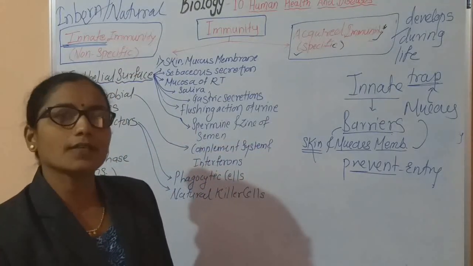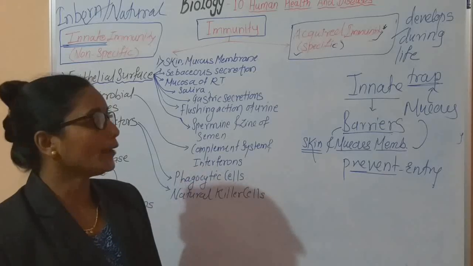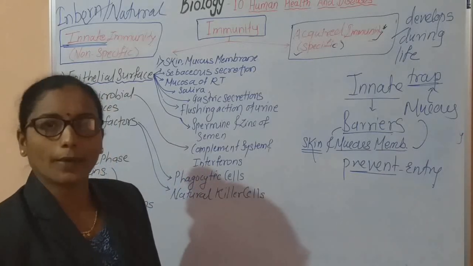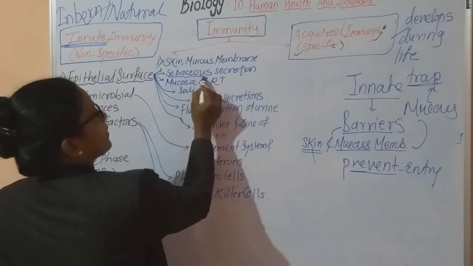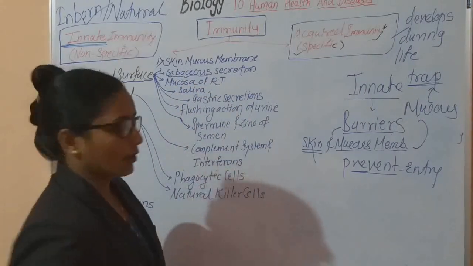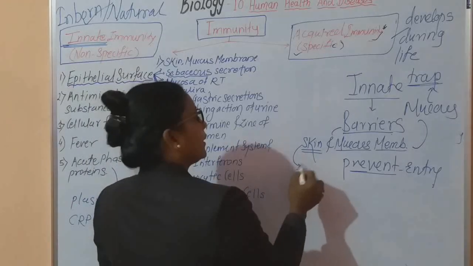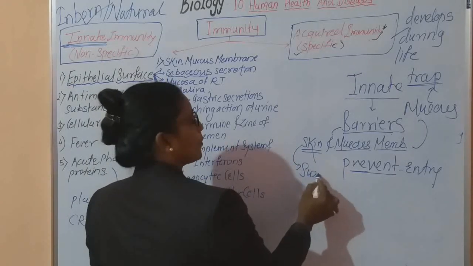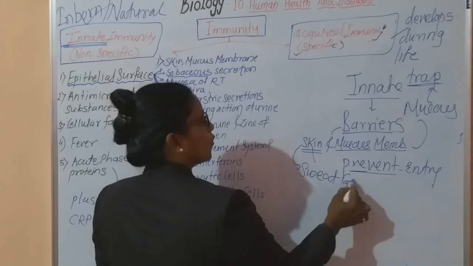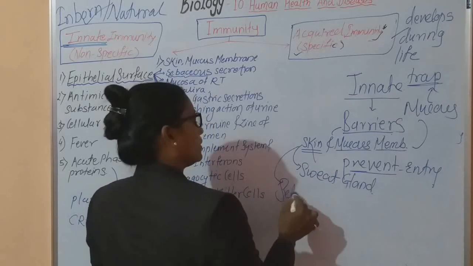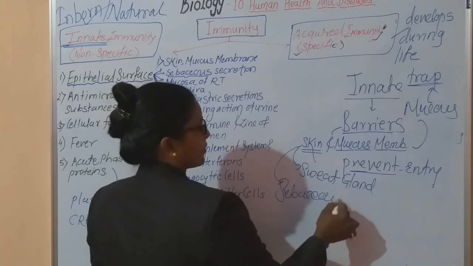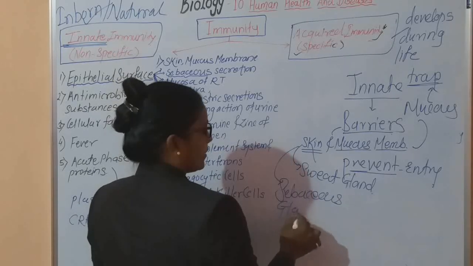Okay. This first epithelial surface tries to prevent the entry of the pathogen. Secondly, the second epithelial surface, that is sebaceous secretion. Now you are very well aware that our human skin consists of two types of glands. The first one is the sweat gland and the second one is the sebaceous gland.